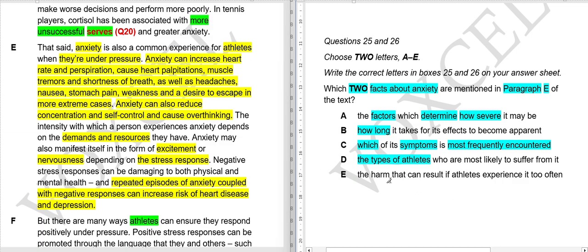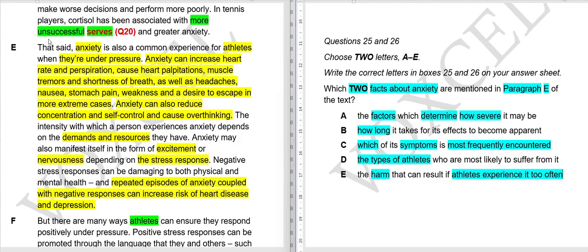E. The harm that can result if athletes experience it too often. So the harmful thing that can result if athletes experience anxiety on a fairly regular basis. If there is a mention of that, we will say option E. Okay, now we'll read paragraph E.